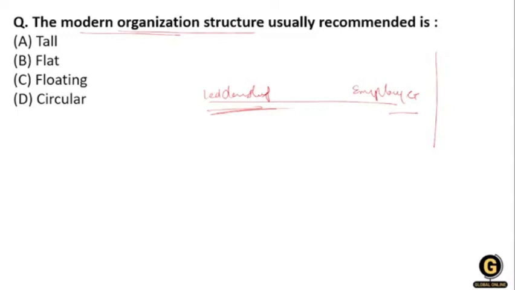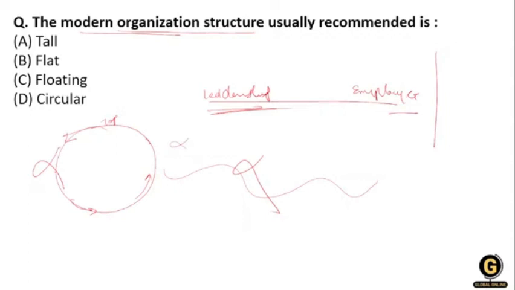The structure of the modern organization, isn't it flat? Floating means they are floating, not the same. Circulating means it circulates like this: from the top management it circulates to the middle, then to the lower, then to the worker. The modern organization is basically not working on the floating or the circular, so these two options are not our answer.